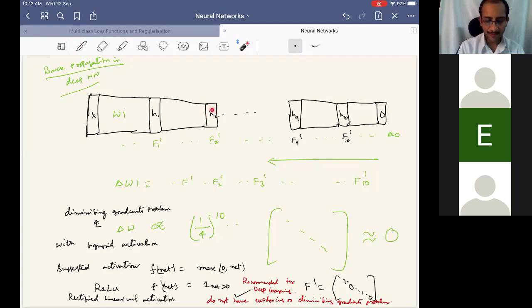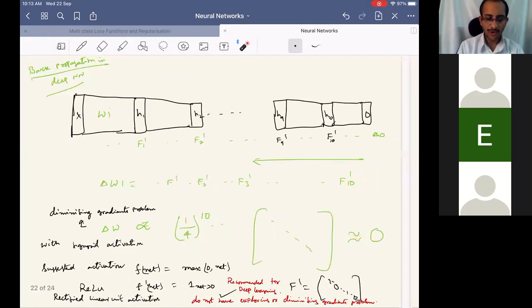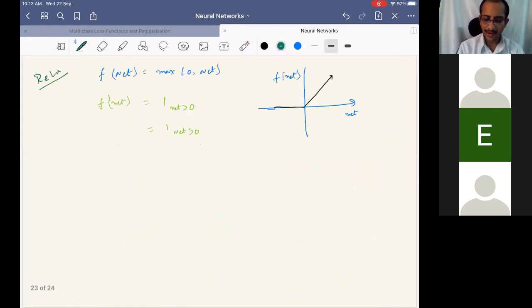So any of the net values, which are the weighted sum of the inputs, greater than 0 will go as they are. If they become less than 0, they will be suppressed. That's how it's happening at every layer. Okay, so the other activation function, a slight variant of this, is referred to as leaky ReLU.